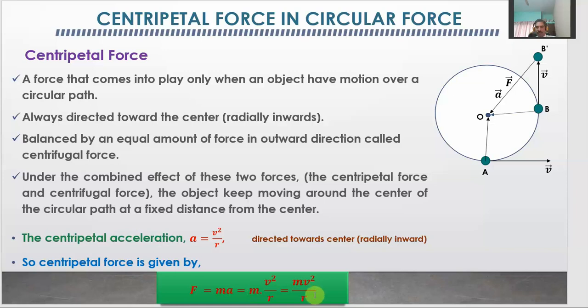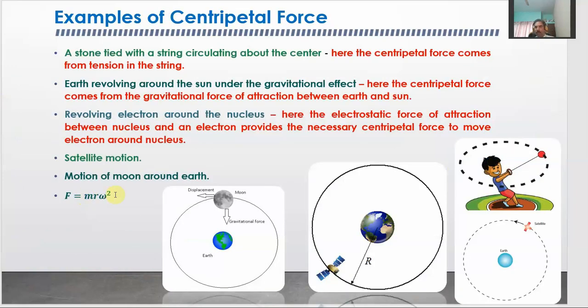Force, which is mv square upon r. If we substitute the value of v, in case of circular motion, v is related to angular velocity omega with a formula v is equal to omega r. So substituting v is equal to omega into r, we get this expression m r omega square. Omega here is nothing but the angular velocity or angular frequency.